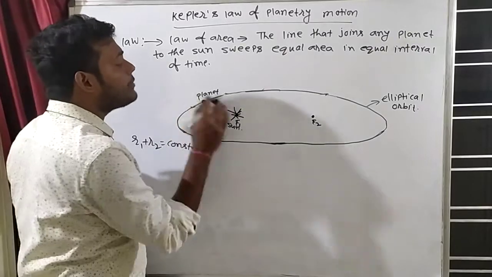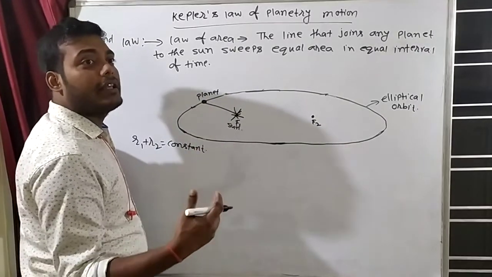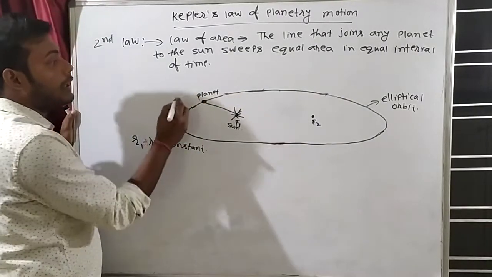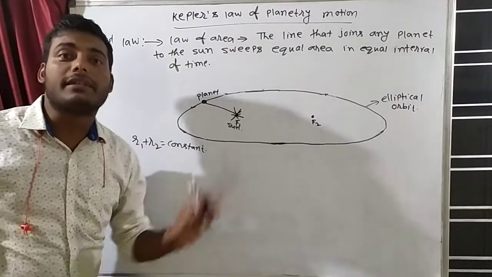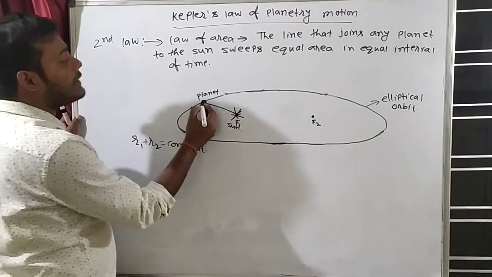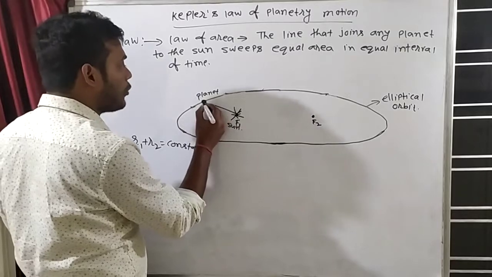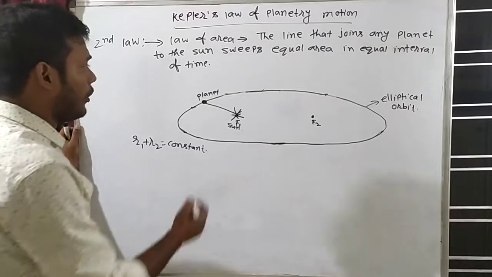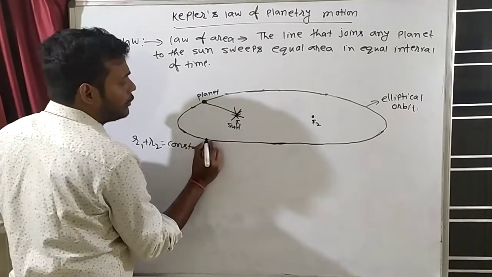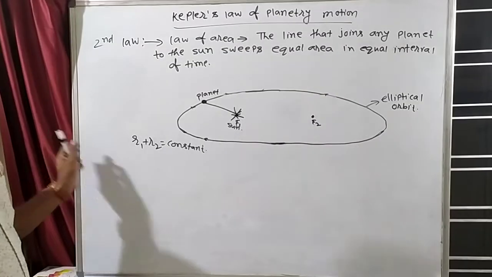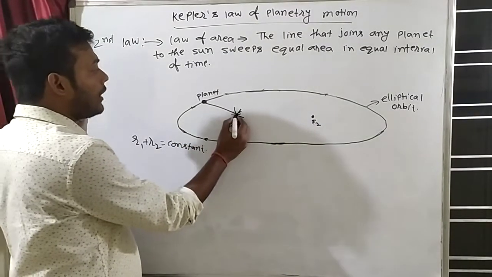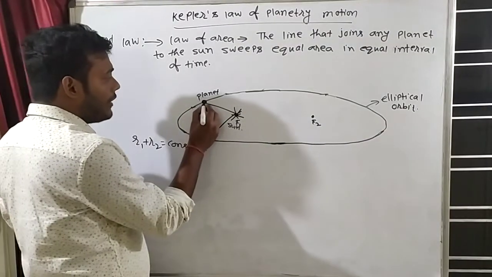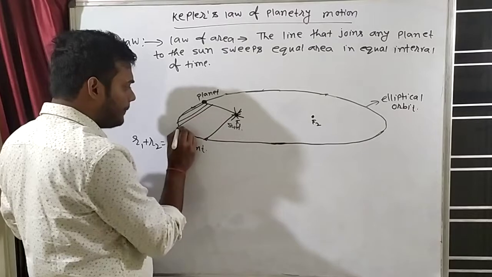Now if I give some time to this planet, let's suppose 30 days, in 30 days this planet will move by some distance, right? 30 days means 30 into 24 hours. So in 30 days the planet will come from here to here. When it comes from here to here, it will sweep some area. Can you see this area?